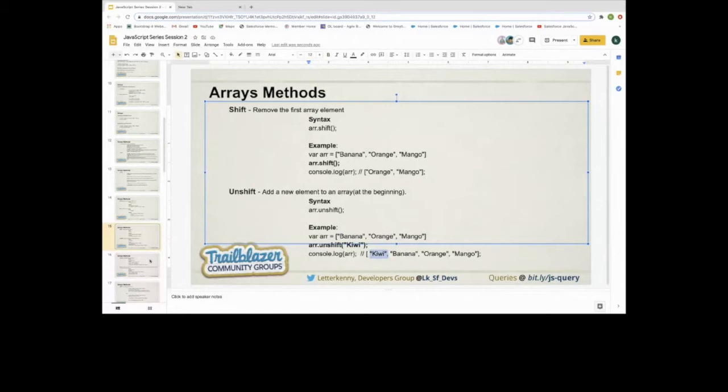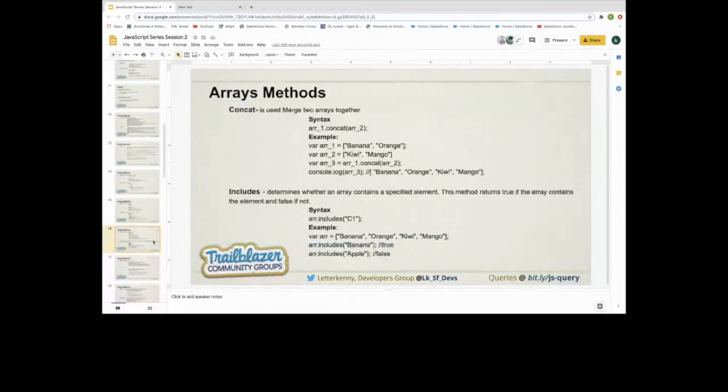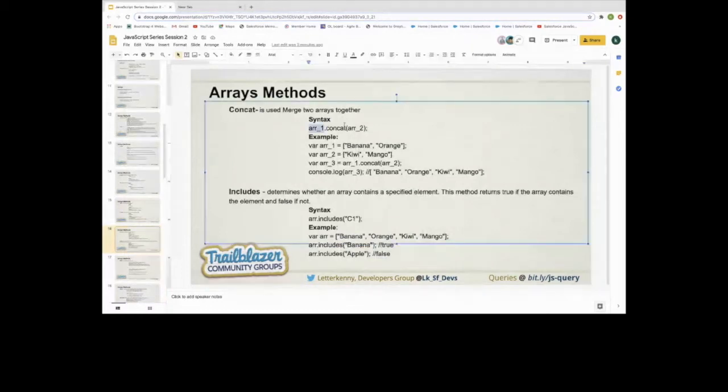Now another method we have: concatenate and includes. If we want to merge two arrays together, then we need to use concatenate. Basically we have two different arrays, and we need to create a single array by using them. So how can we achieve this in JavaScript? We can achieve it by using concatenate, and the syntax is just array1 dot concatenate array2. It is very simple syntax. We just need to use array1 dot concatenate and pass array2 into the brackets.